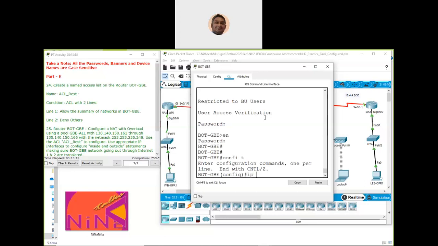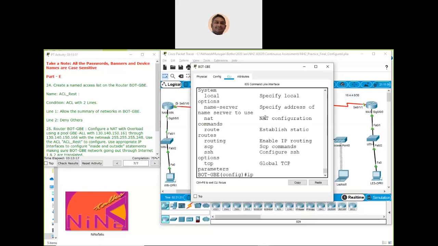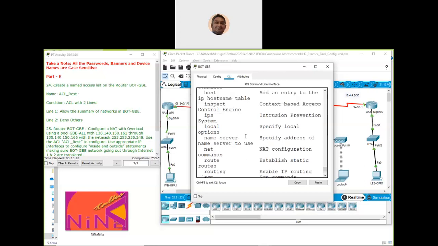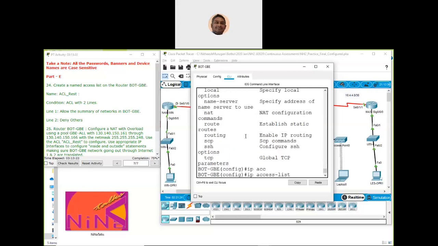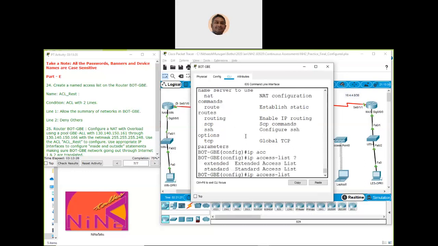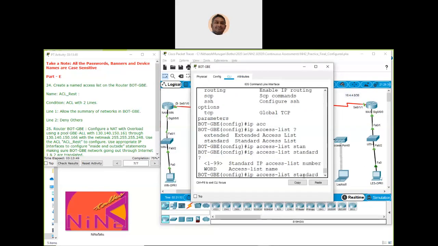So ip access-list standard. It's a named access list, and it is standard. We are not doing an extended access list.